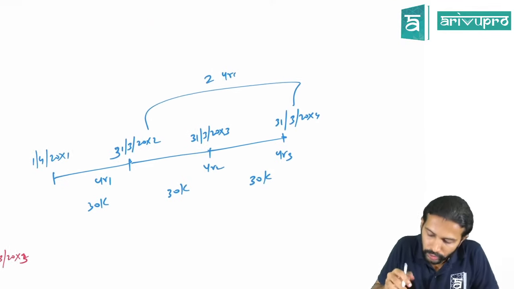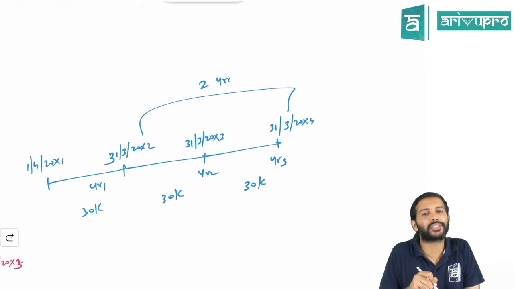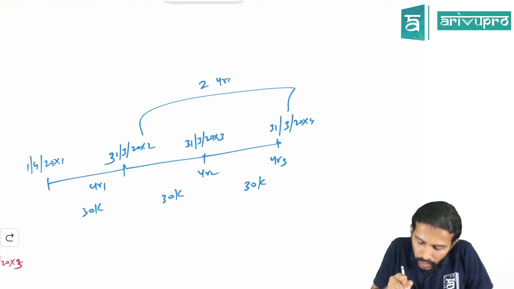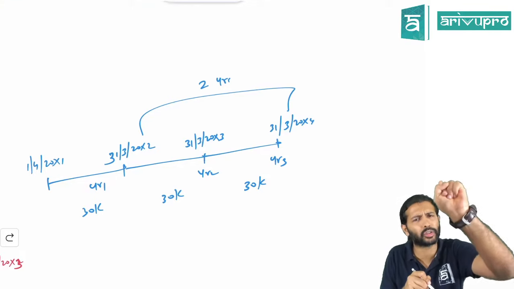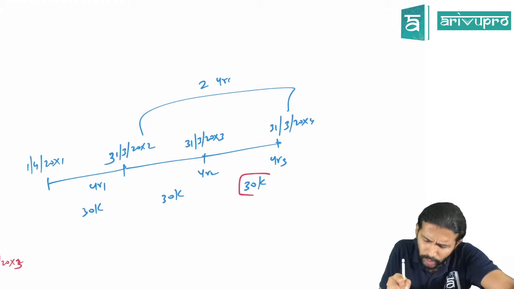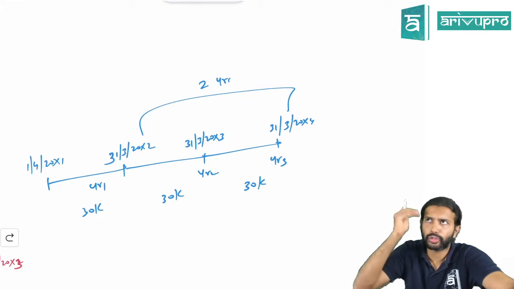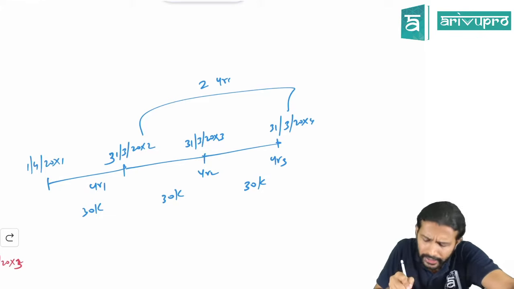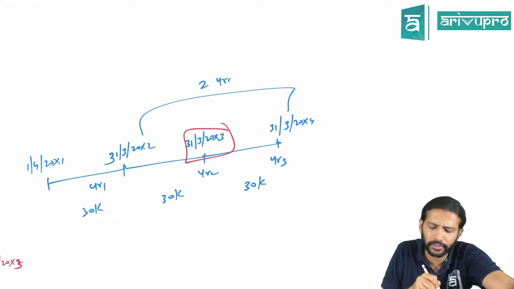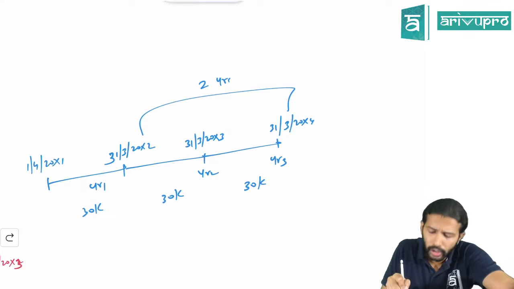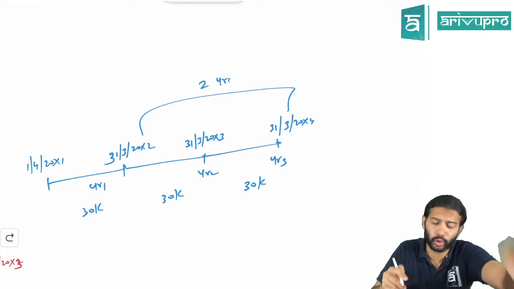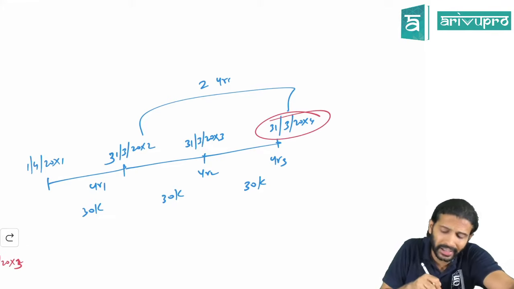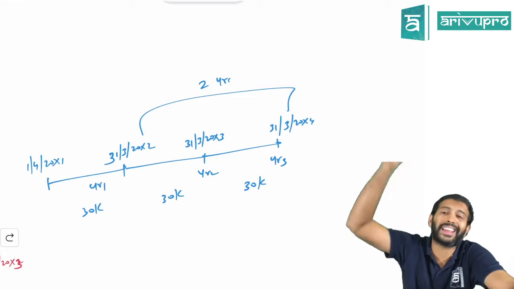Now, if you want to find out the fair value on 31st March 20x3, what will you do? The loan will end on 31st March 20x4. That means the loan term remaining is only 1 year. So how much will you save maximum? 30,000. So if you ask somebody to give you the guarantee on 31st March 20x3, since you will be able to save 30,000, is 30,000 the fair value? No, no, no. You will save 30,000 by the end of 31st March 20x4, at the end of the year.